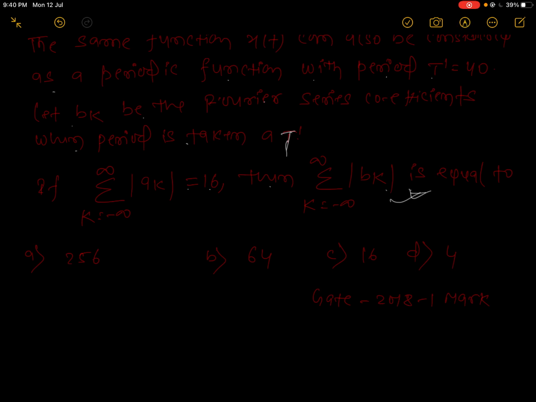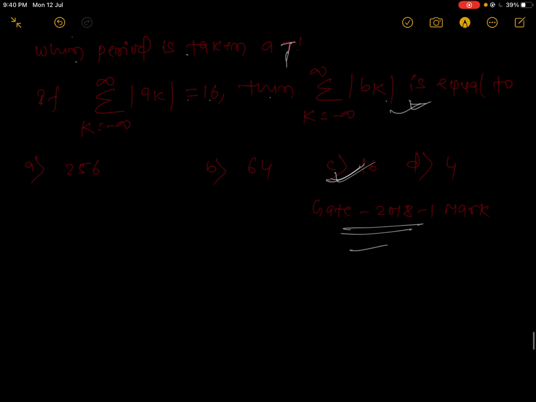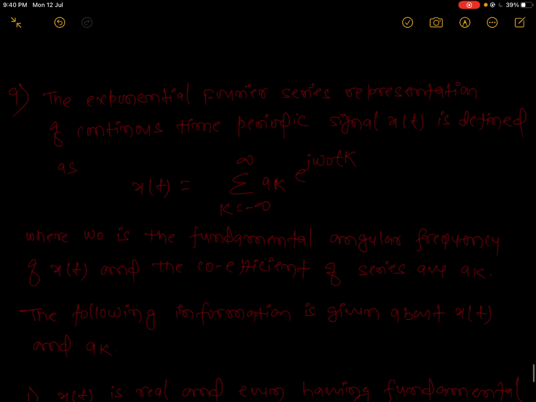We know from the previous question that if your fundamental period changes, there is no change in the coefficient. The Fourier series exponential coefficient does not depend upon your fundamental period, so the summation will always be the same. This one was asked in GATE 2018 for 1 mark.